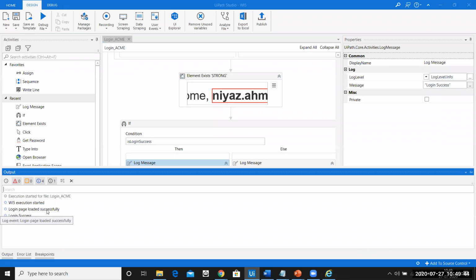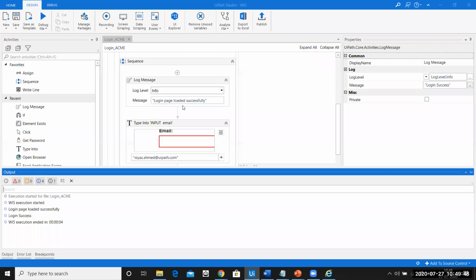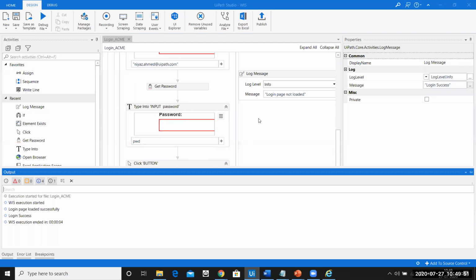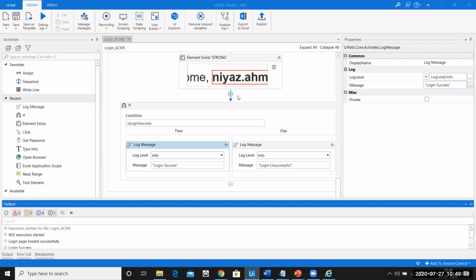It says login page loaded successfully, which is information that is getting displayed. And then what does the next message say? It says login success. So how come you are able to see login success? Because my Element Exist was able to find this text information on the page, and the condition was true, it went to the Then part, and then this log message was executed.